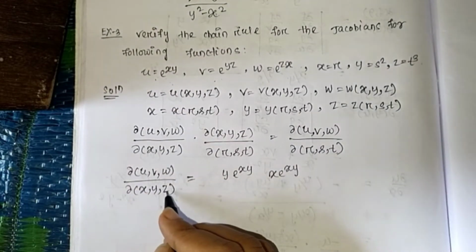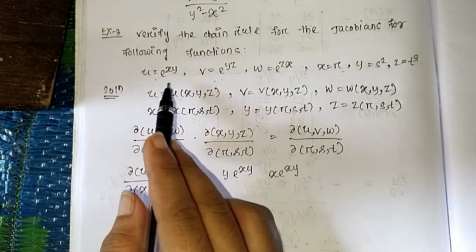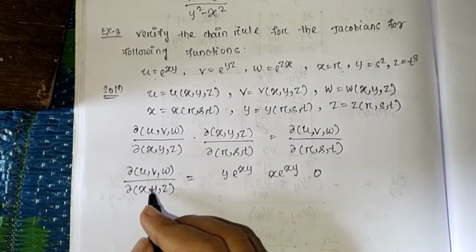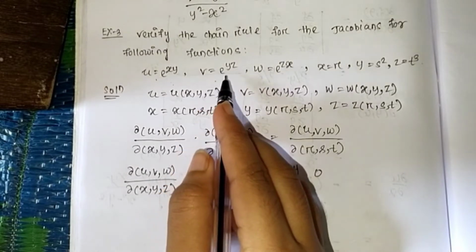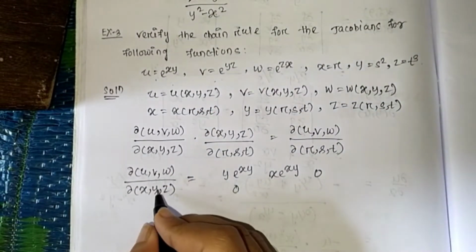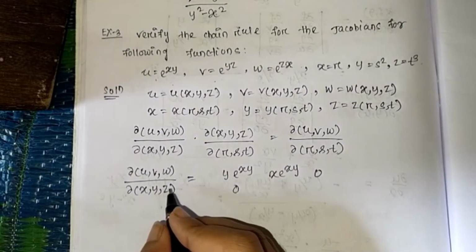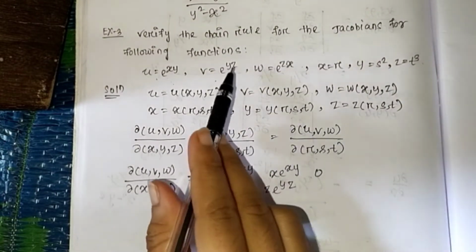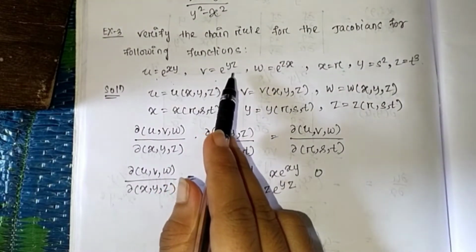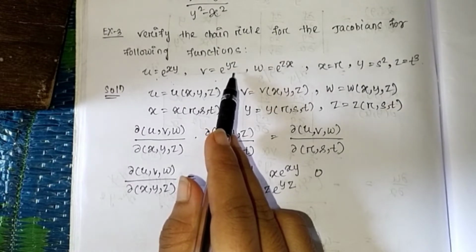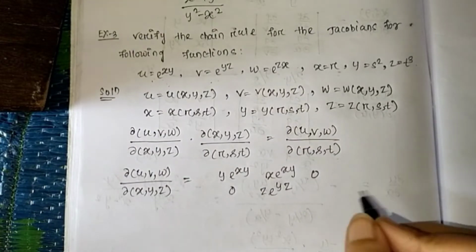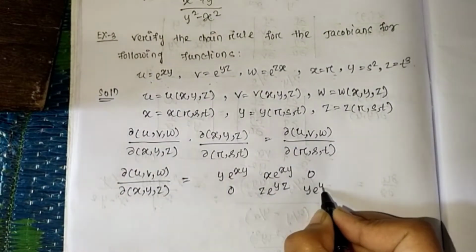Del u by del z is independent of z, so it is 0. Then del v by del x is 0. Del v by del y is z into e to the power yz, and del v by del z is y into e to the power yz.